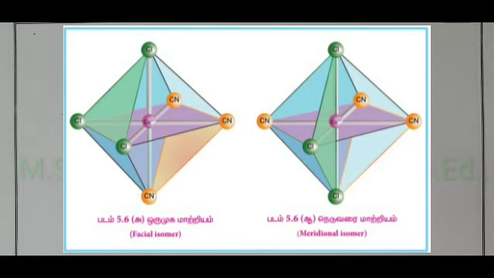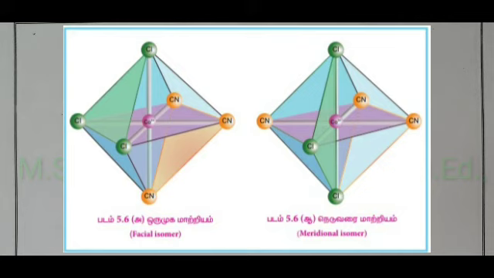In the first structure, cobalt 3 plus is at the center, and the green Cl minus ligands, three of them, are present in the corners of one triangular face.